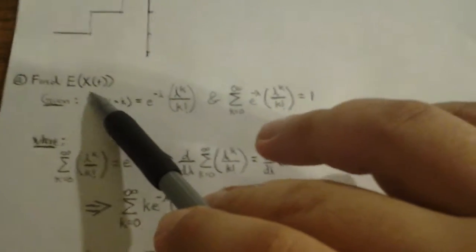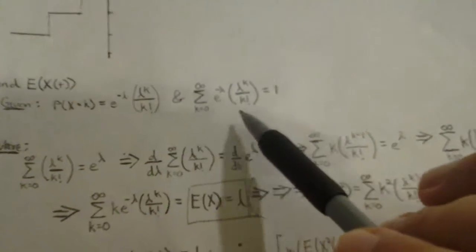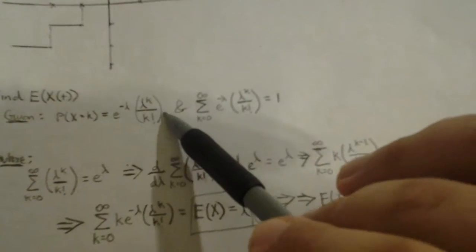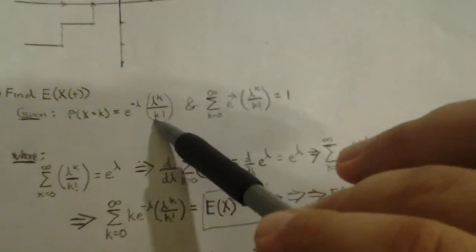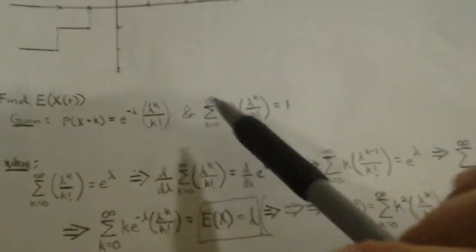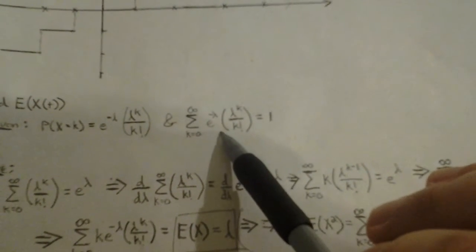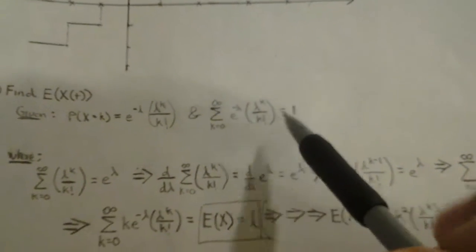Now, how do we figure out what E of this stochastic variable is? Well, we use a lot of the things that we know from before, how our probability is written by this equation, and how the summation begins at 0, because k is not defined for a negative value. That's where it starts and it goes to infinity. So that's how our equation is defined, okay? And as we go through infinity, it all adds up to 1.